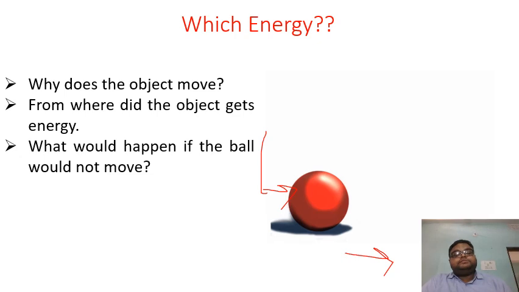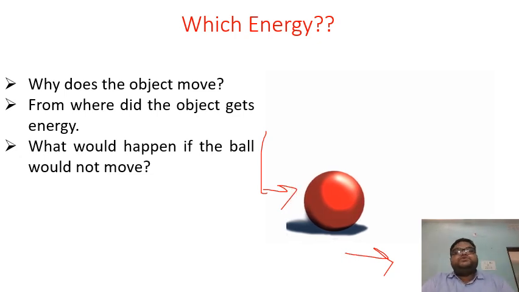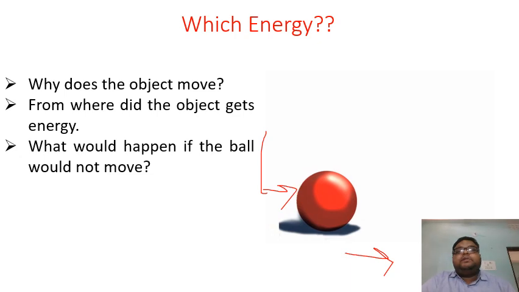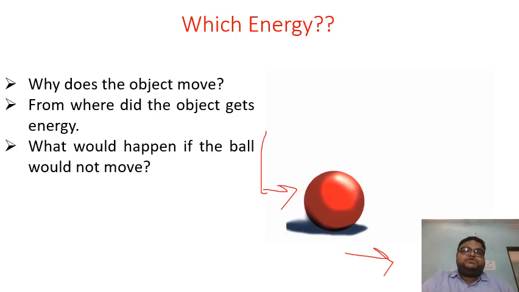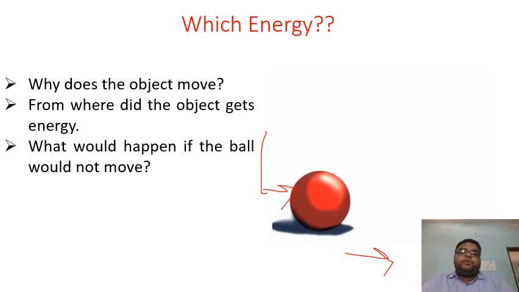Okay. So now, what would happen if the ball would not move? If the ball would not move, students, then the energy is being transferred to it, and so it will convert into some other form of energy. Okay, students. So like that, we see that energy is being transformed from one form to another.